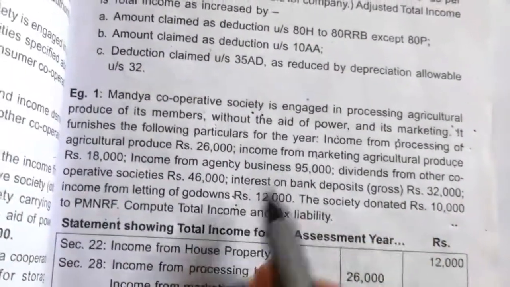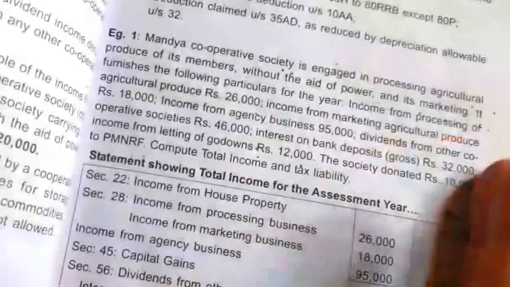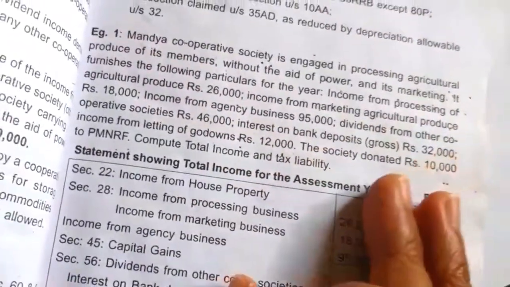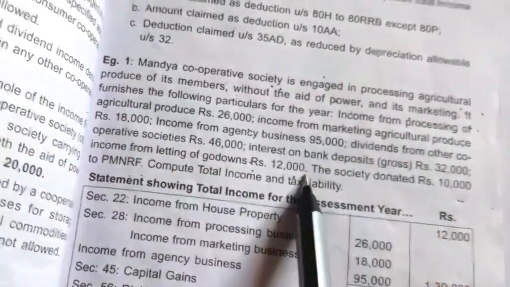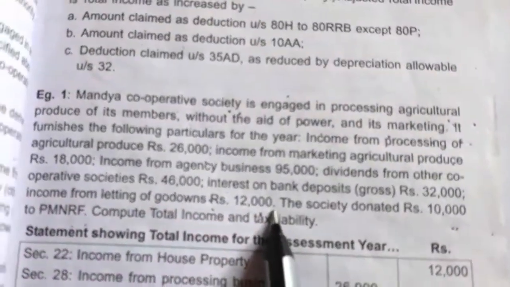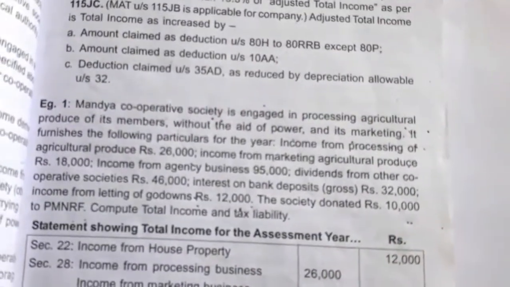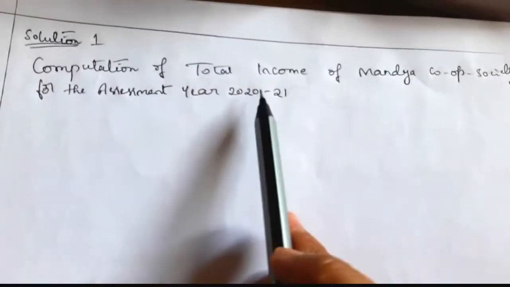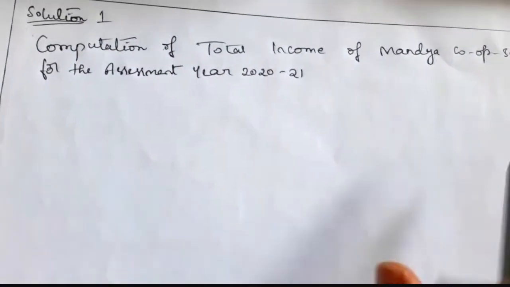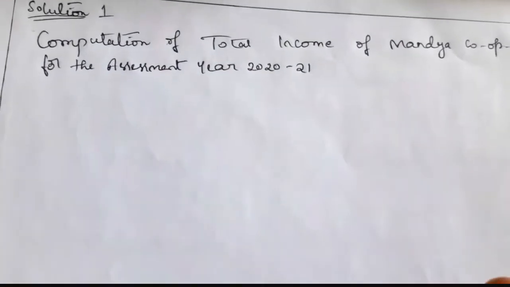So we have to compute total income as it is. The one extra thing here is deduction under section 80P. One more extra deduction we are going to get here is deduction under section 80P, which is mainly relating to income from cooperative society. So we will calculate the total income first. Solution for question number 1: computation of total income of Mandya Cooperative Society for the assessment year 2020-21.